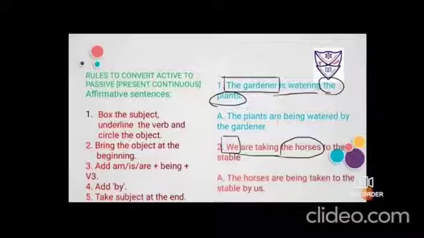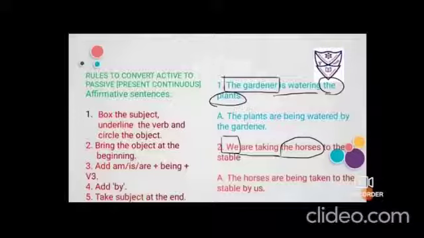Now the verb's ing will be given to be form, so it becomes being. Now the verb becomes water, so third form of water is watered. So are being watered, because being and watered should be used together. Then add by, and then take the subject at the last, so it is the gardener. So it sounds: the plants are being watered by the gardener.